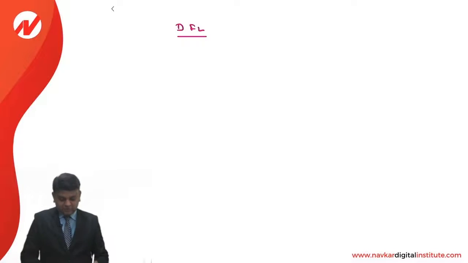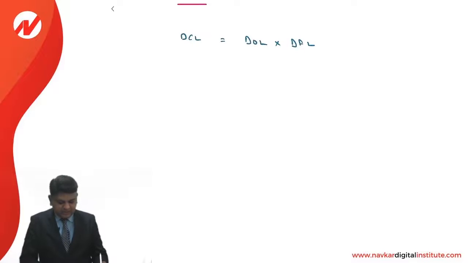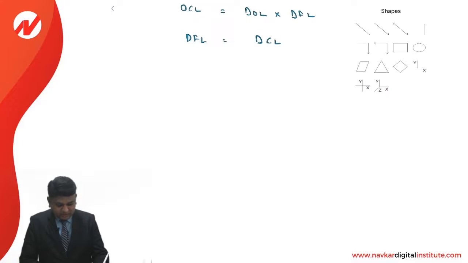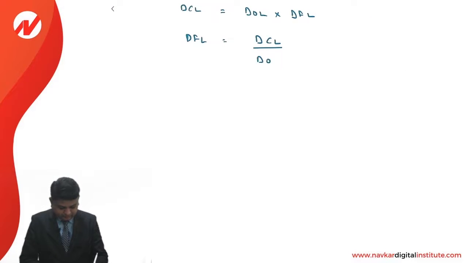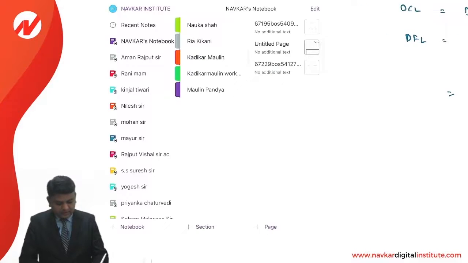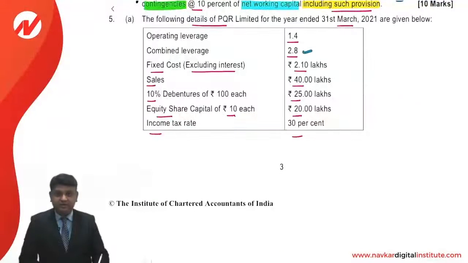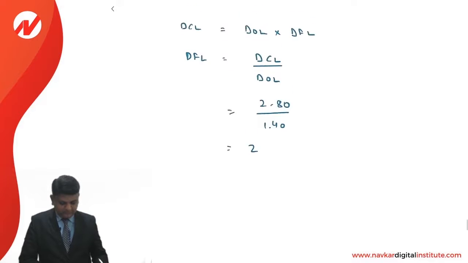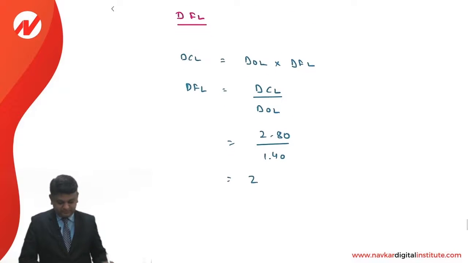For the calculation of DFL, we'll use the formula DCL, degree of combined leverage, is equal to DOL into DFL. So DFL is DCL upon DOL. Degree of combined leverage is given to us as 2.8 and operating leverage is 1.4. So the answer comes to 2. That is the way the DFL is calculated.